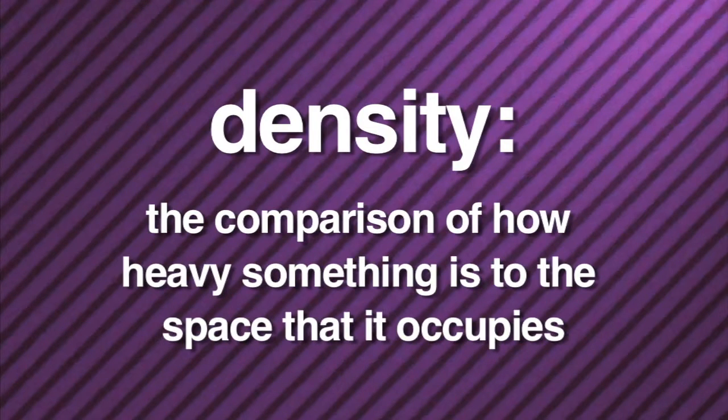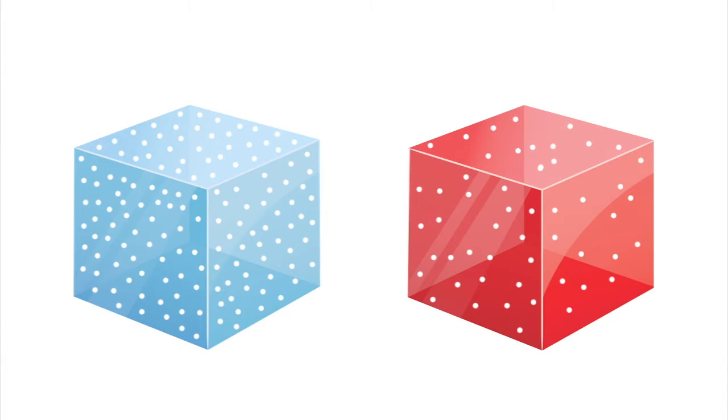Density is the comparison of how heavy something is to the space that it occupies. For example, when air is cold, the air molecules are very close together. When the air begins to warm, the air molecules move faster and move apart from each other. Cold air has more molecules in the same space than warm air.